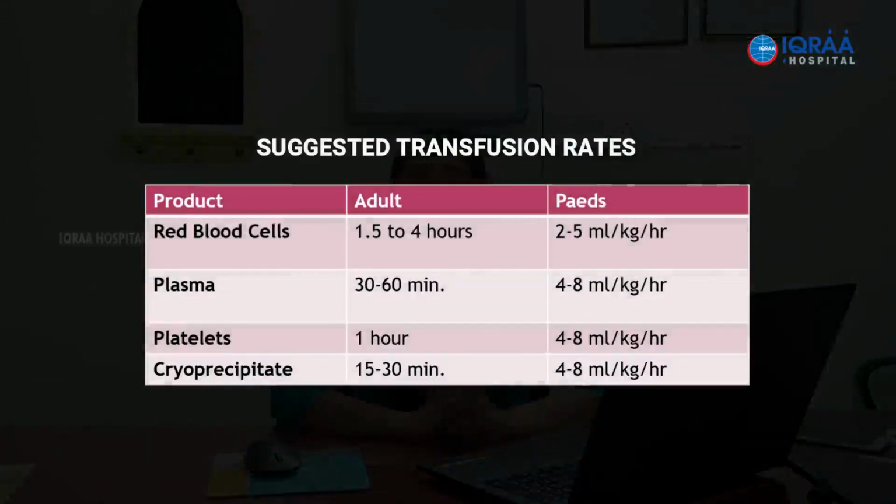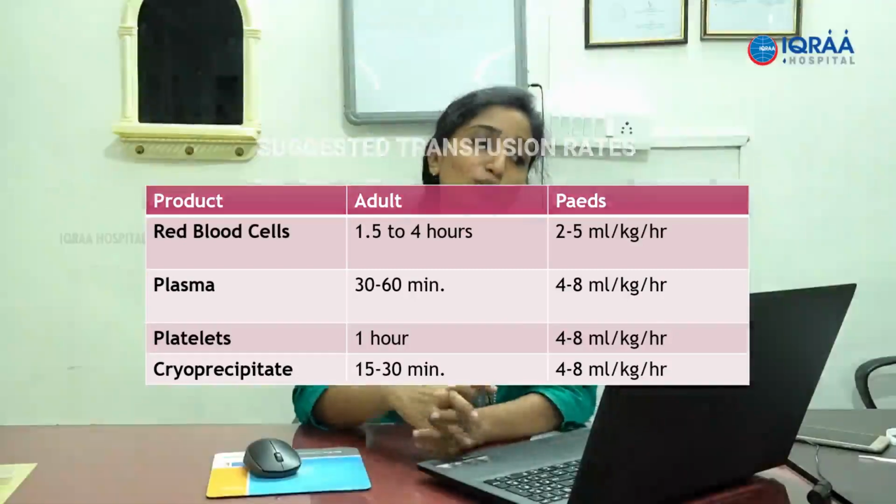So for the red cells it is 4 hours. This is absolutely essential to know, because once you spike the unit, the entire system is open. So there is always the risk of bacterial contamination, and we all know that red cells and blood are a good culture medium. Bacterial organisms will start proliferating, and the longer you take for transfusion, the higher the risk of making it sepsis prone. So you want to avoid that, and you have to stick to the time limits for transfusion.